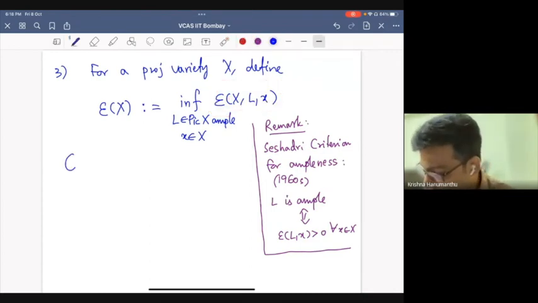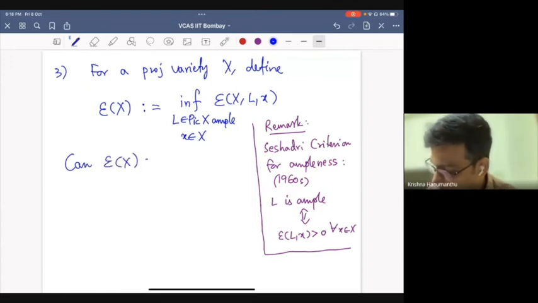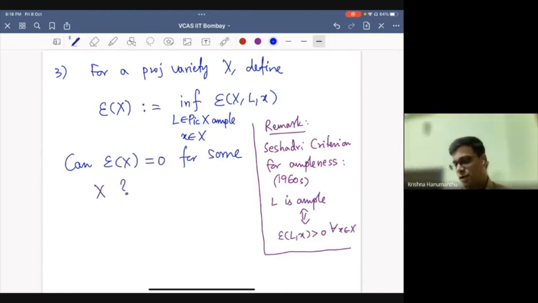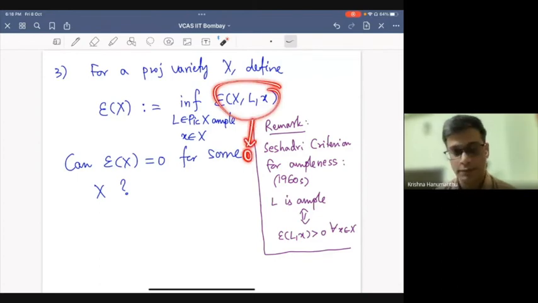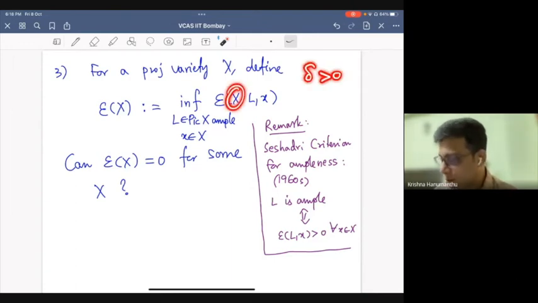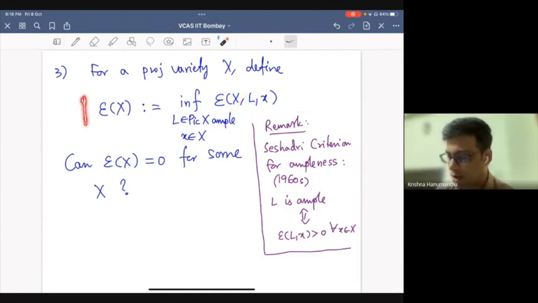So the question is, can epsilon(X) be 0 for some X? For example, is there a surface on which there is a sequence of line bundles and points such that the Seshadri constants go to 0? Note that Miranda constructed examples where Seshadri constants are arbitrarily small, but he does not work on a single surface. Given a delta, he constructs X. For another delta, there will be a different X. So that construction doesn't answer this question. But this is an interesting question, and it would be interesting to know the answer.